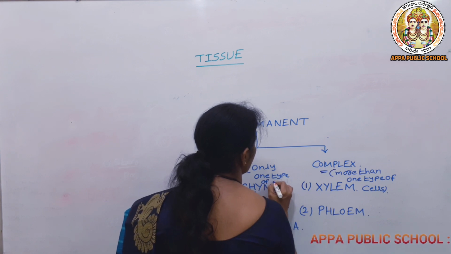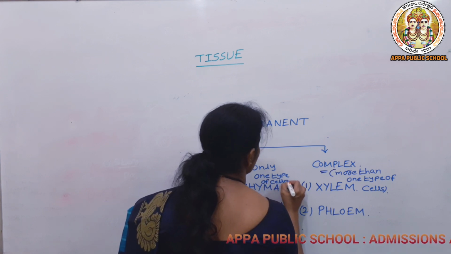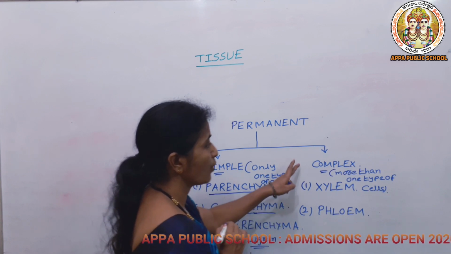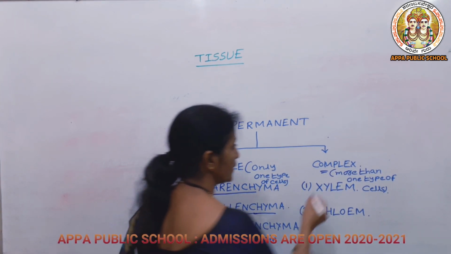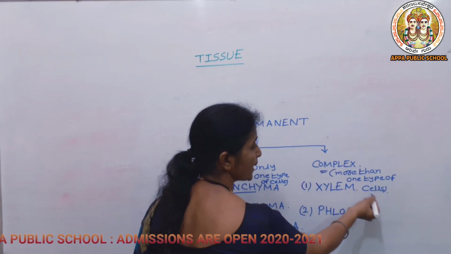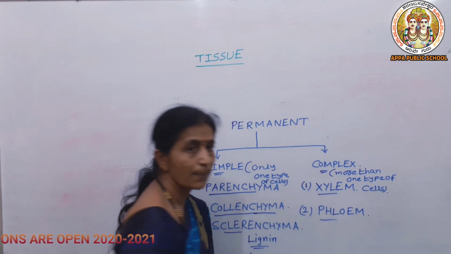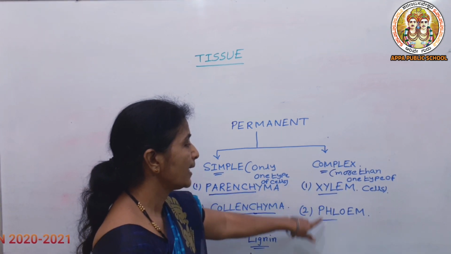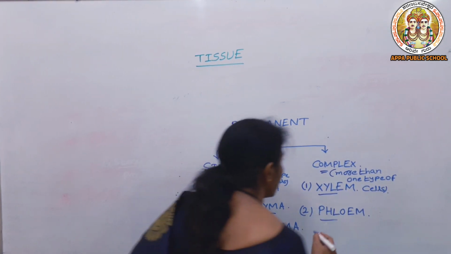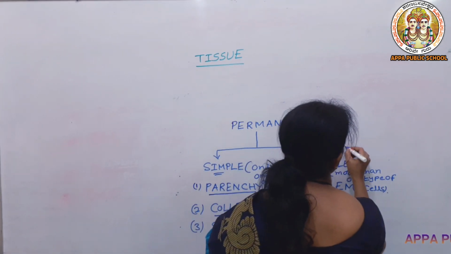This is the main difference between simple permanent and complex permanent tissue. The complex permanent tissue is divided into xylem and phloem. Together, xylem and phloem are known as vascular bundles.